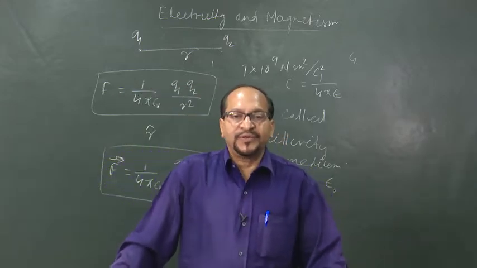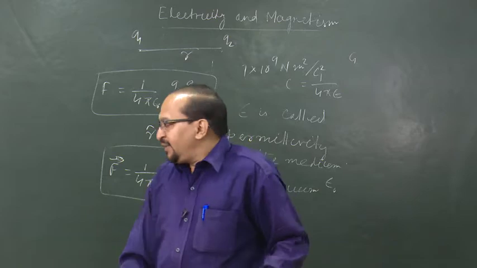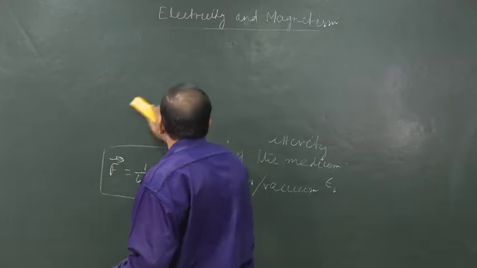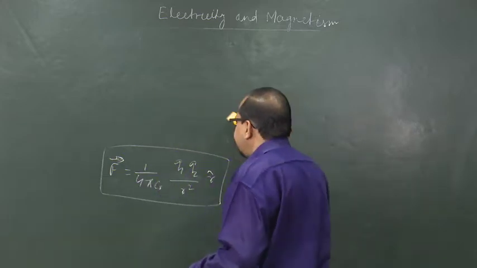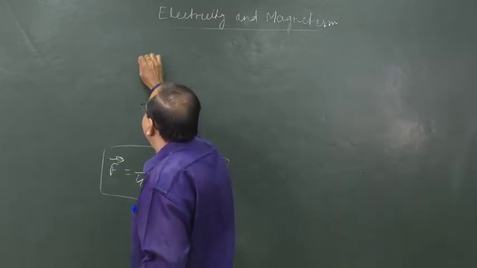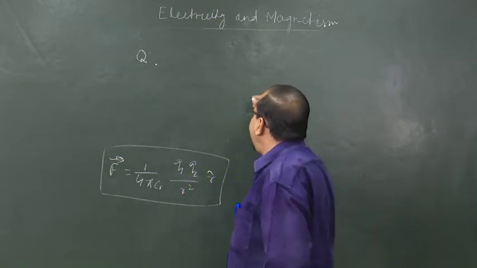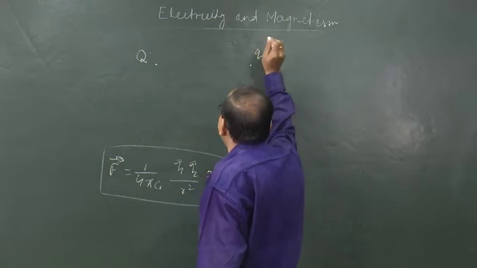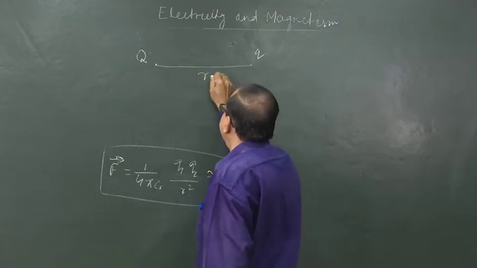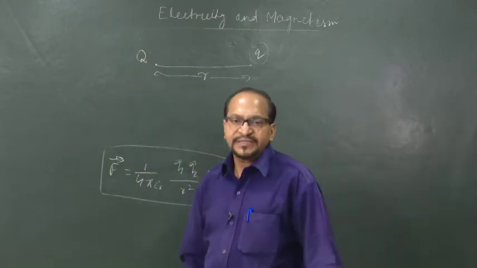Now, we will discuss electric field. What do you mean by field? Let us consider a point charge, an isolated point charge rather, where no other charge exists in its vicinity. Let this point charge be capital Q, and if we place another charge, say small q, near it at a distance r from it, this charge experiences an electric force because of the charge capital Q.